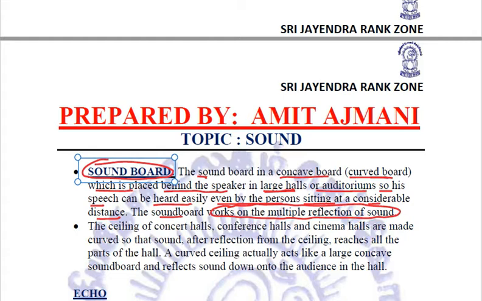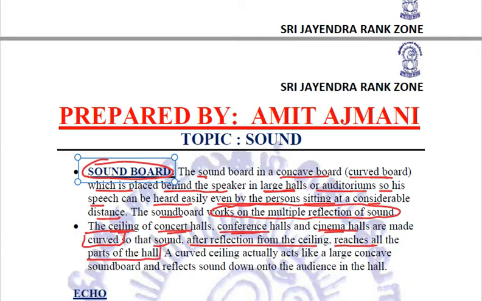You must have noticed that the ceilings of the concert halls or the conference halls and even the cinema halls are made curved. Why are they done so? They are done for a purpose. They are made curved so that sound after reflection from the ceiling reaches all the parts of the hall.